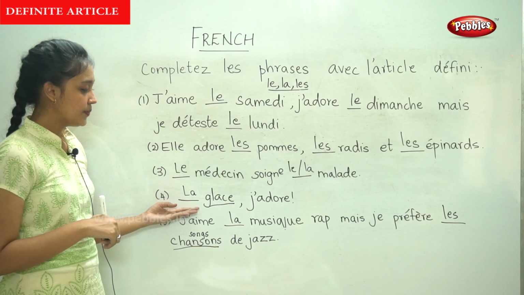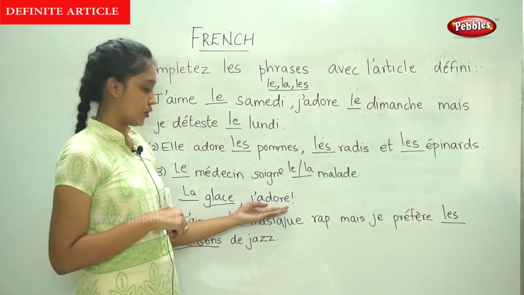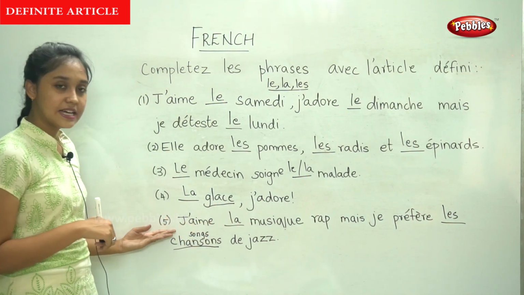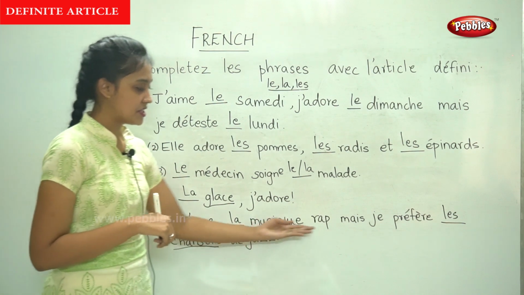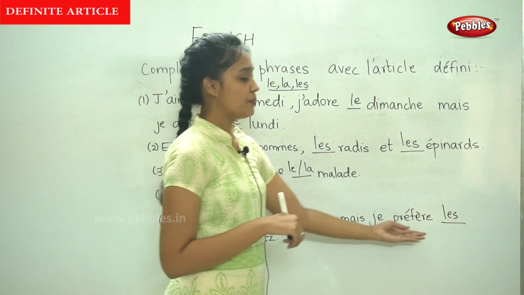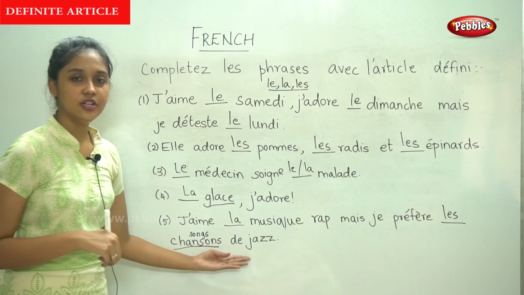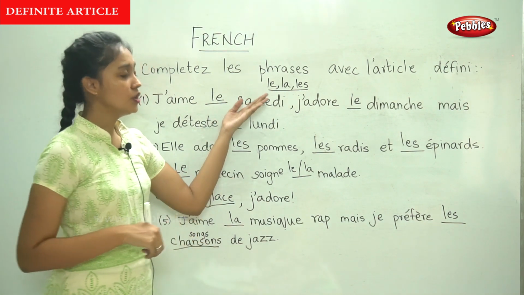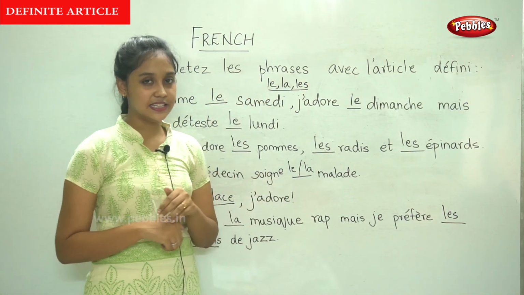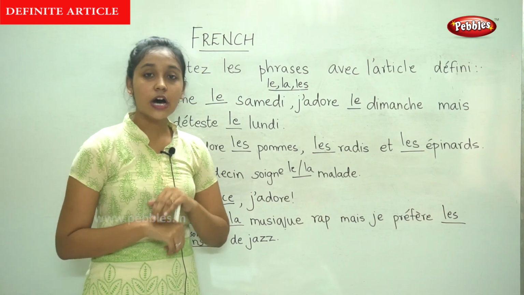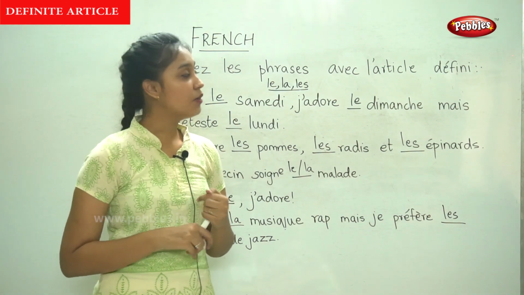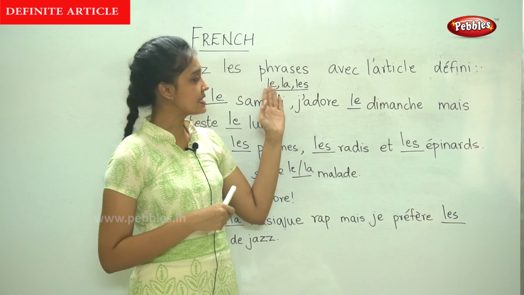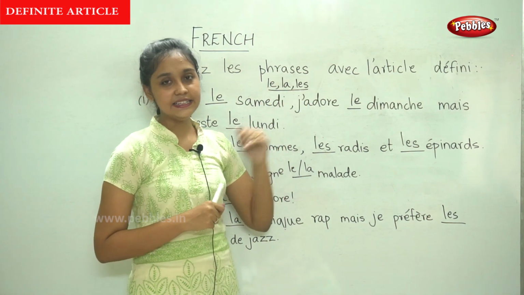The fourth one, la glace, j'adore. The fifth sentence, j'aime la musique rap, mais je préfère les chansons de jazz. So, this is how we fill in the definite articles. Now you must be thorough with how to fill in the definite articles le, la and les.